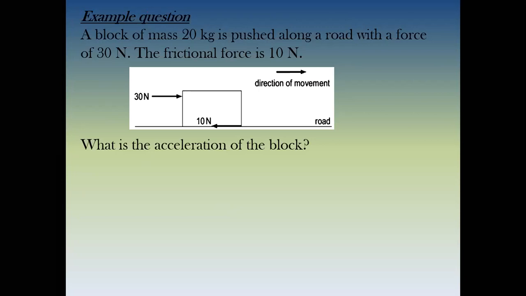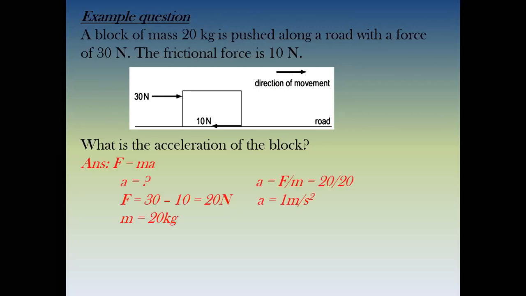So how I'm going to do it, we have the formula F is equal to ma. And I told you that F is the resultant force. So how would you find the resultant force? 30 is on the right hand side and 10 is on the left hand side. So you will subtract them. 30 minus 10 is 20 newtons. So F is equal to ma, 20 is equal to 20 times a. So this is how you are going to solve it. So acceleration will become what? a is equal to 1 meter per second square. Everybody look at the numerical how I have solved it.